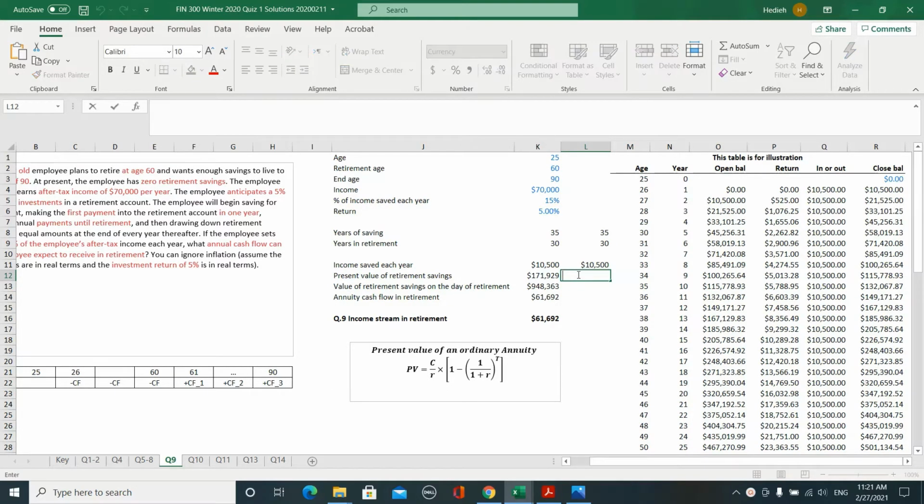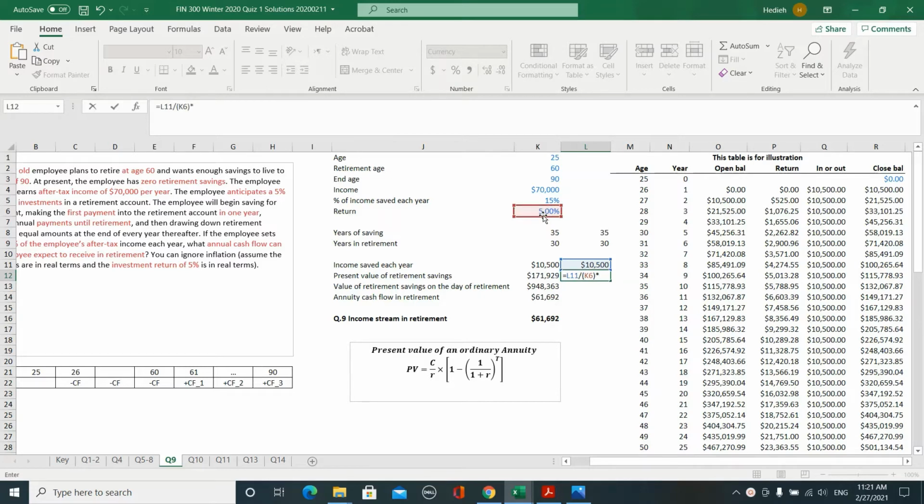So I use the formula for the present value of an annuity. As you know, our cash flow, which we invest each year, is fixed at $10,500. We divide it by our discount rate or rate of return, which is 5%.